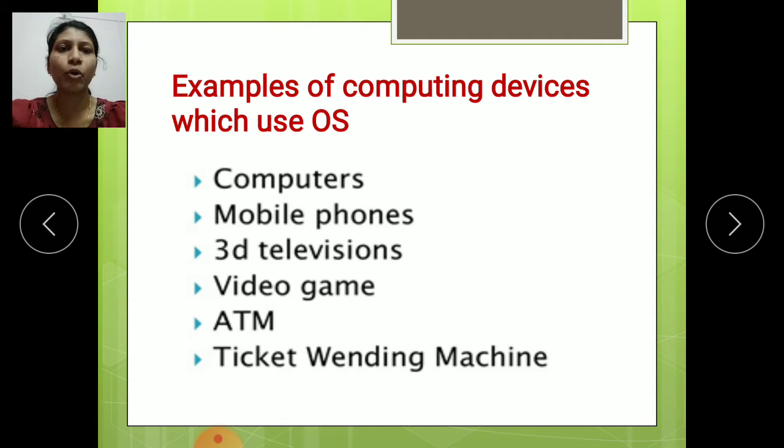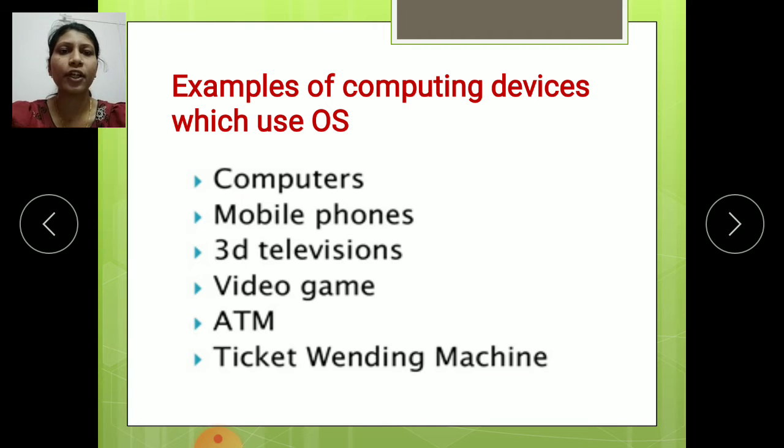Then the next one is mobile phones. In mobile phones also we use an operating system, such as the Android operating system or Windows operating system. It helps to use the mobile easily. Then the third one is 3D televisions. In 3D televisions also we use an operating system, to operate the television easily. It helps to use it easily.